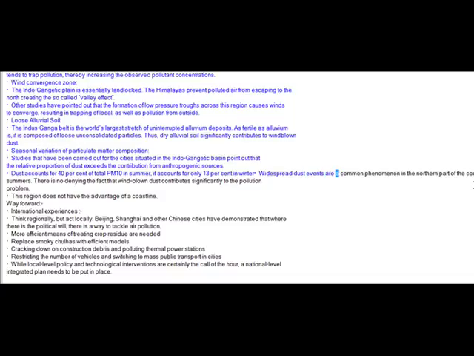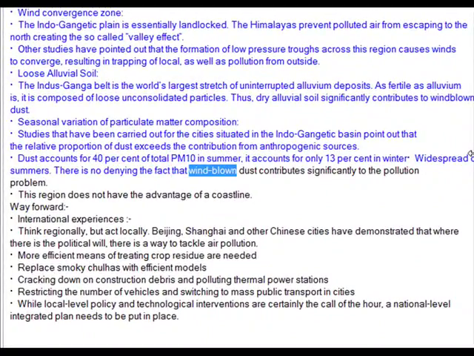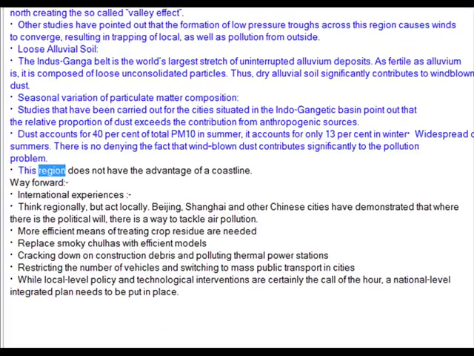Widespread dust events are a common phenomenon in the northern part of the country during summers. There is no denying the fact that wind-blown dust contributes significantly to the pollution problem. This region does not have the advantage of a coastline.